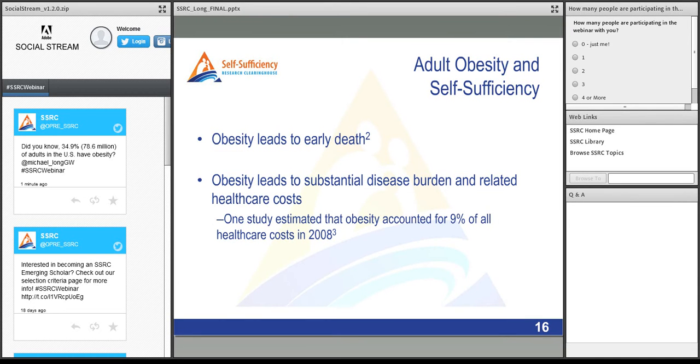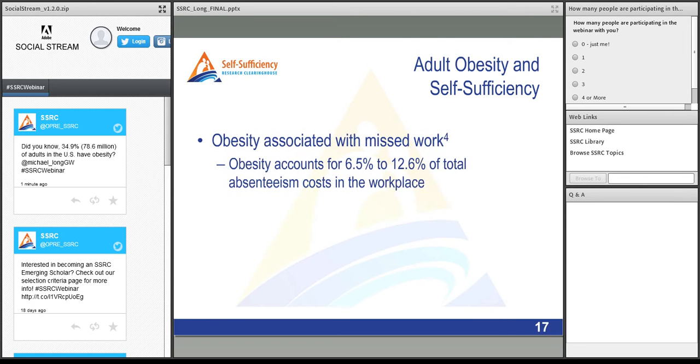And I think this is of primary importance to Medicaid at the state level, dealing with cost containment, and obesity is a major challenge for states trying to manage their healthcare cost responsibilities. More closely aligned with our interest in self-sufficiency, obesity is associated with missed work. It accounts for between 6.5% and 13% of total absenteeism costs in the workplace. So we're talking about loss of life and healthcare costs, but we're also talking about missed work. And I think when we're focused on self-sufficiency, understanding the barrier that obesity creates to really engaging with work is very important.